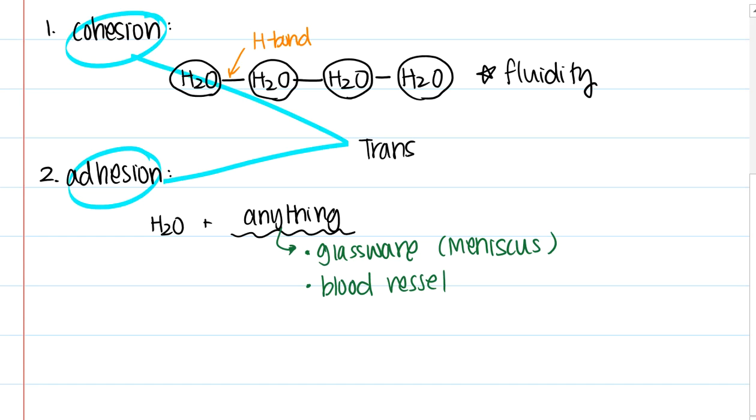property called transpiration. Now, transpiration is not a direct property of water, but we will definitely be using transpiration to explain the phenomenon of how water molecules go against the gradient in a plant, like so. So transpiration basically is telling us how water molecules climb up the walls of plants and they can be dispersed to all other parts of the plant, and then they leave as gas molecules.